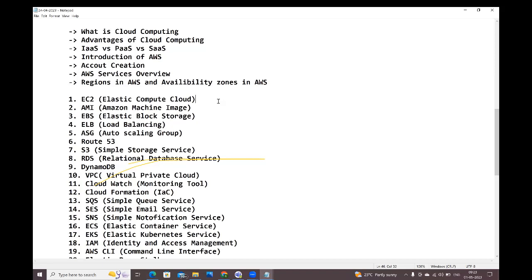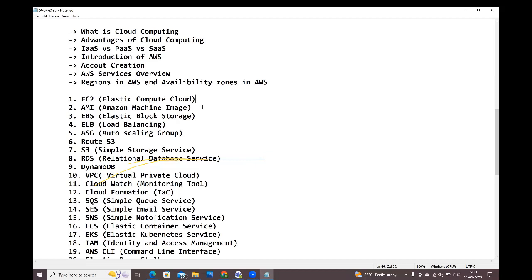But those root volumes are not permanent. Whenever you terminate this EC2 instance, automatically that volume will also be terminated. Suppose after my work is finished, I terminate this EC2 instance. Along with the instance, the volume which was created will also be deleted. So if you store any data inside that volume, what will happen? You will lose that data also. That's why it is not recommended to store data inside the root volume.